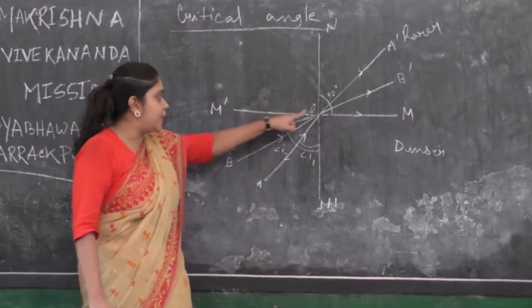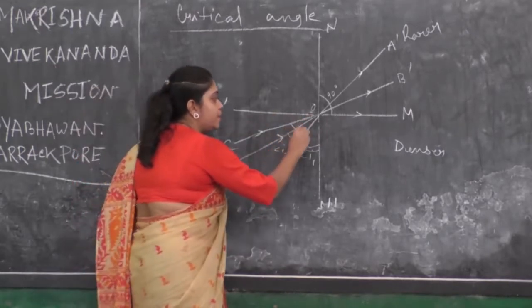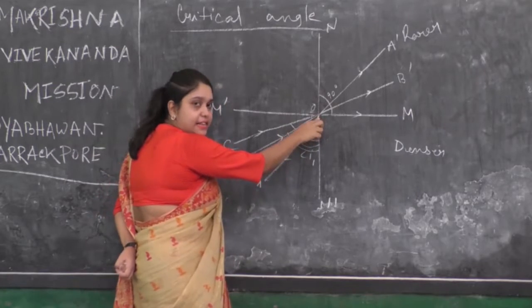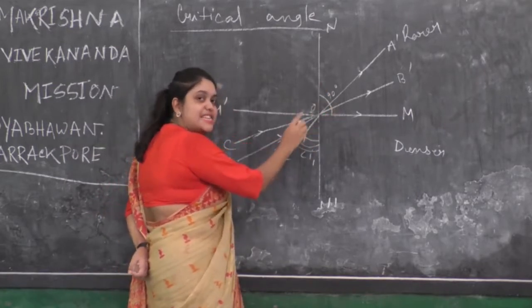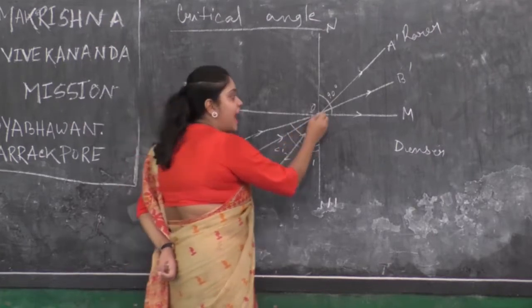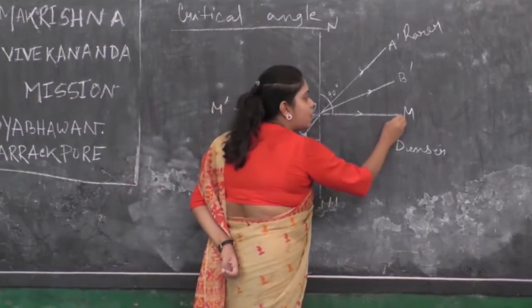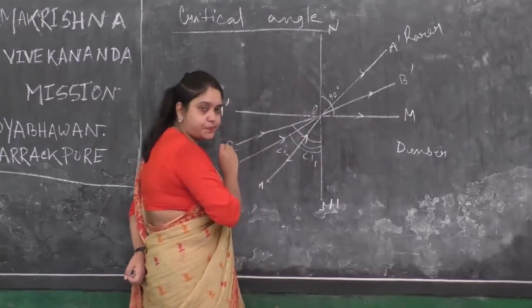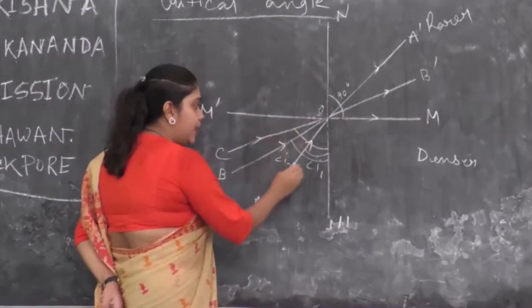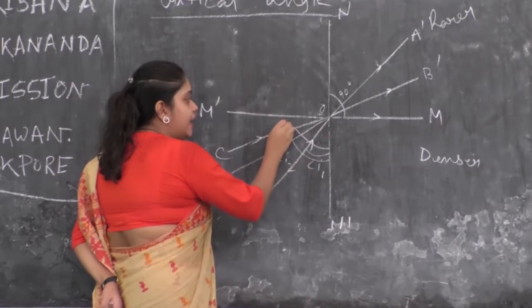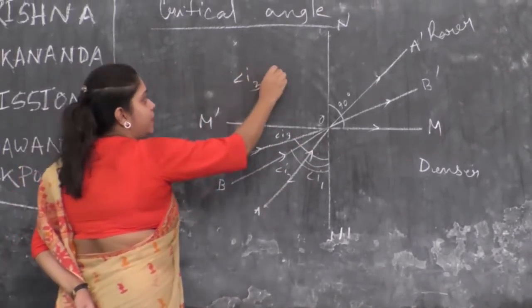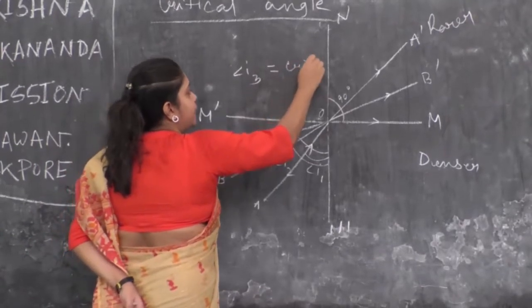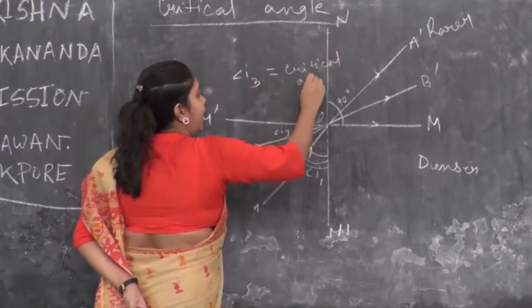What is happening here? The light ray CO is falling at such an angle for which the angle of refraction is 90 degree, and the refracted ray is going along the line of section. This particular angle, let the name be I3. So angle I3 will be called the critical angle.